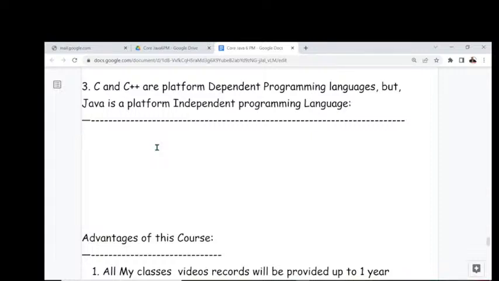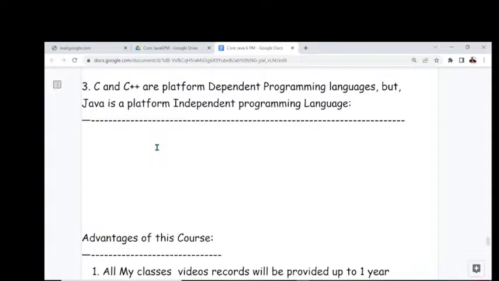Before understanding whether C and C++ are platform dependent or platform independent, first we have to understand when a programming language is platform dependent and when a programming language is platform independent. Just simple logic only. Try to follow these points. This is a very important topic. Everybody has to understand this point.